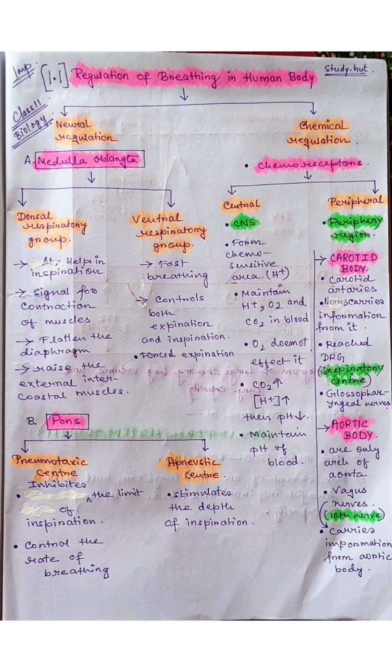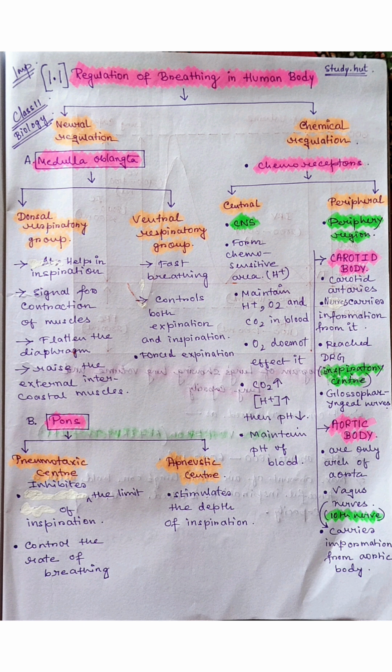That is the first point. Second point, it maintains the H plus, O2 and CO2 in the blood. These three things are maintained by the central chemoreceptors in the blood. O2 does not affect here. Next, when CO2 increases, H plus also increases. Then the pH at the chemoreceptors decreases. Basically, it maintains the pH of the blood.